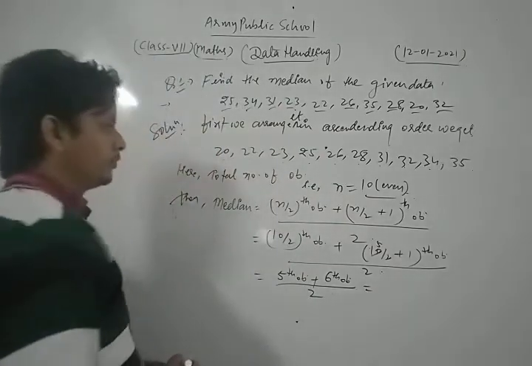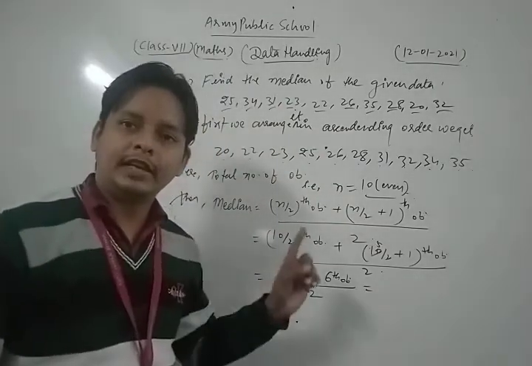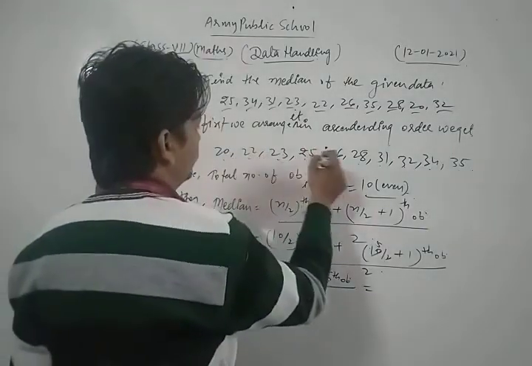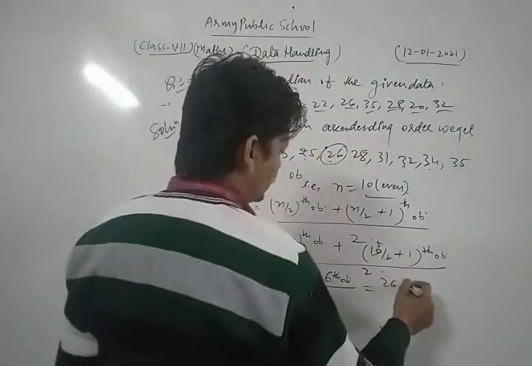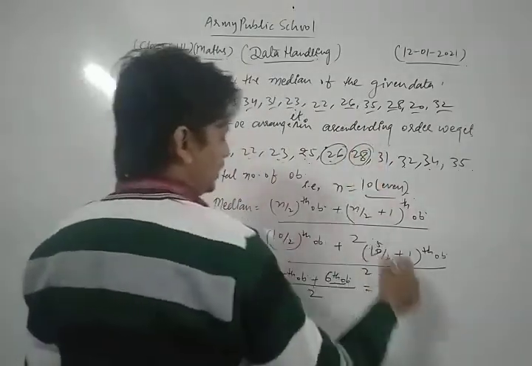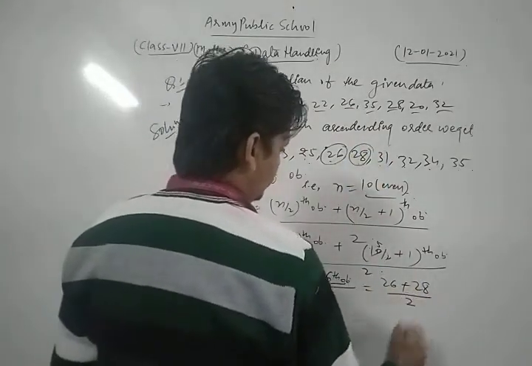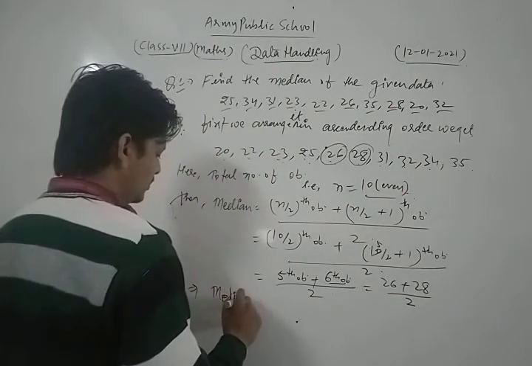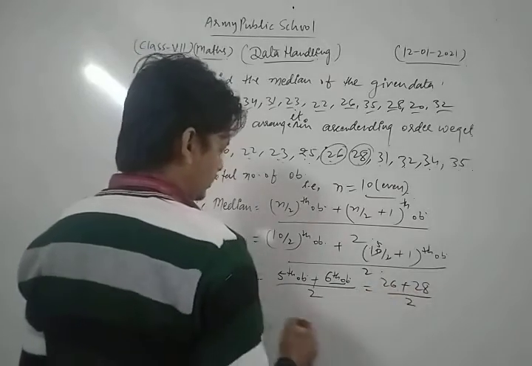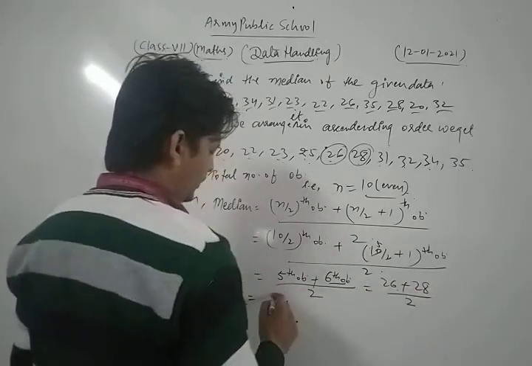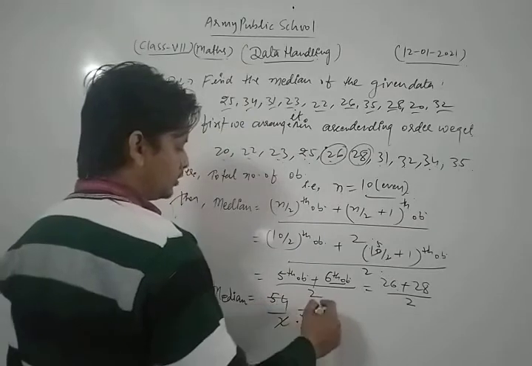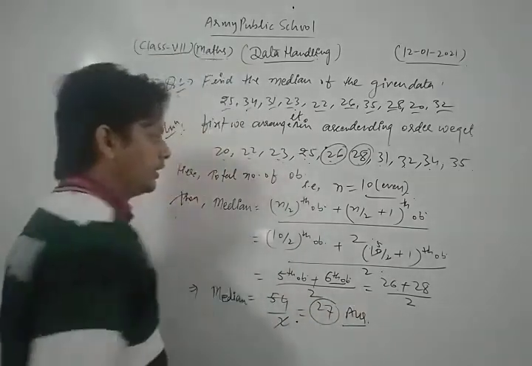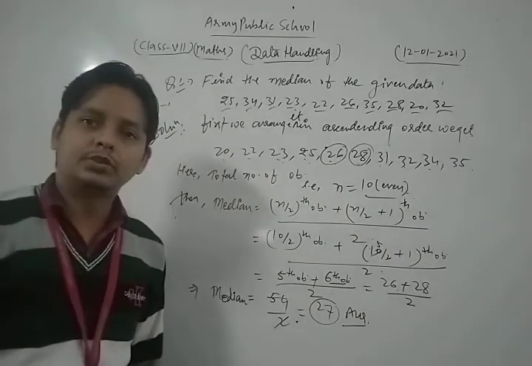Thus now in our data, first of all we find the 5th observation. Let's see, 1, 2, 3, 4, 5. The 5th observation is 26 plus the 6th observation, which is 28, divided by 2. Thus the median is 54 upon 2, which is 27. Thus in this way the required solution of the given question is 27.